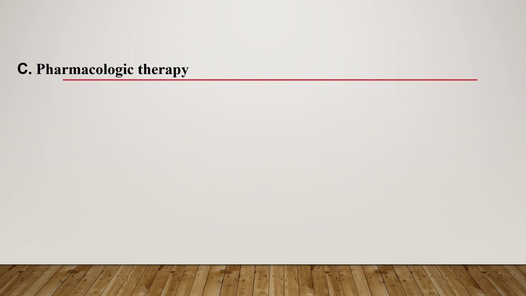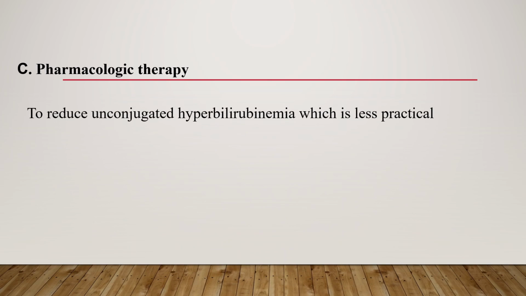The third line of treatment for neonatal hyperbilirubinemia is pharmacologic therapy. This is used to reduce unconjugated hyperbilirubinemia, but most of the time this is less practical. From this, phenobarbital therapy and metalloporphyrins are the most common ones.